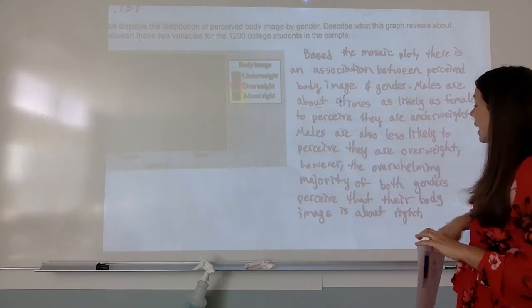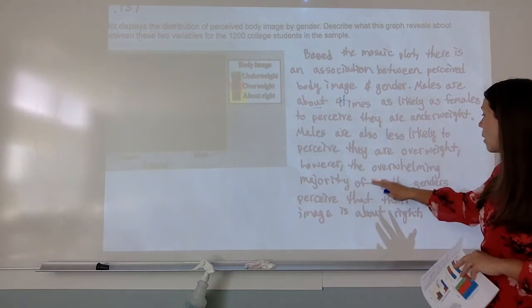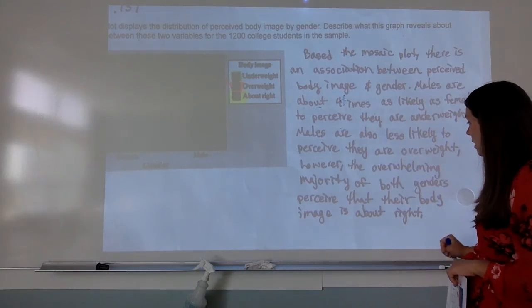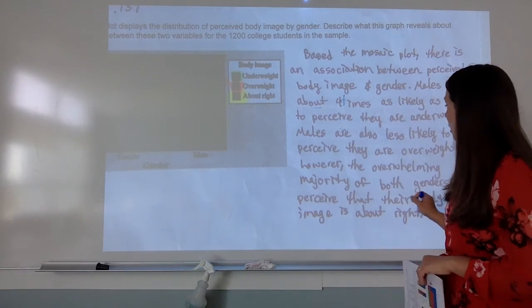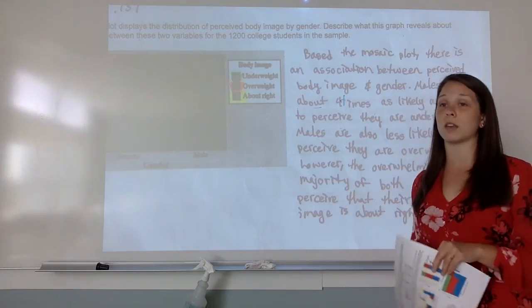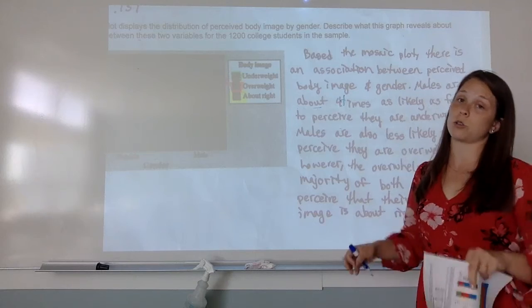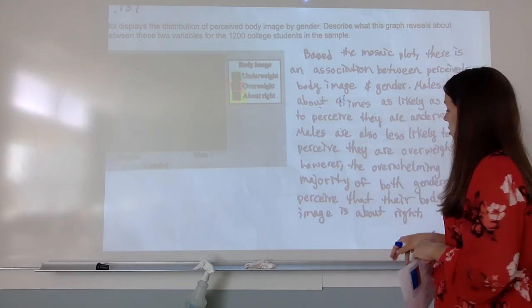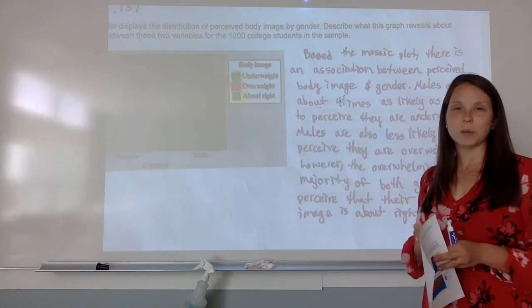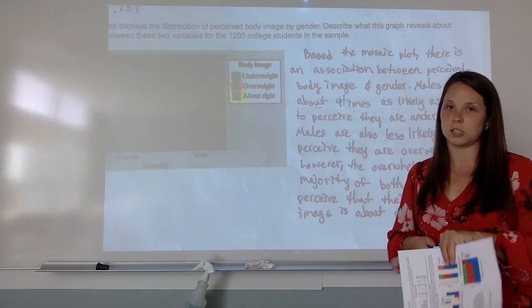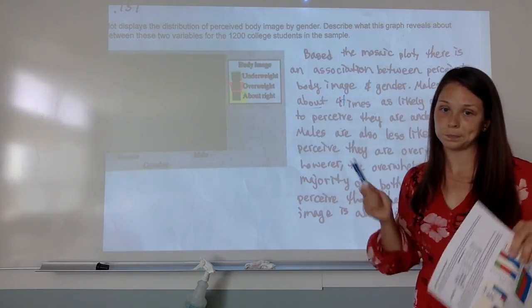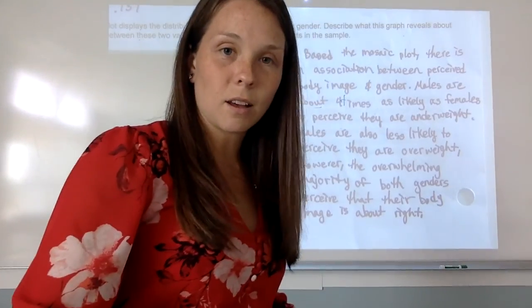Males are also less likely to perceive they are overweight. However, the overwhelming majority of both genders perceive that their body weight is about right. So notice how I compare them. I use a lot of comparative language. One is larger than the other or smaller than the other, or they're both very large or they're both very small. So when you're comparing association between two variables, you're going to want to make sure that you're not just giving information about one variable separately, such as talking about just the males and then just the females. You should be comparing the two. All right, and that is all I have here.